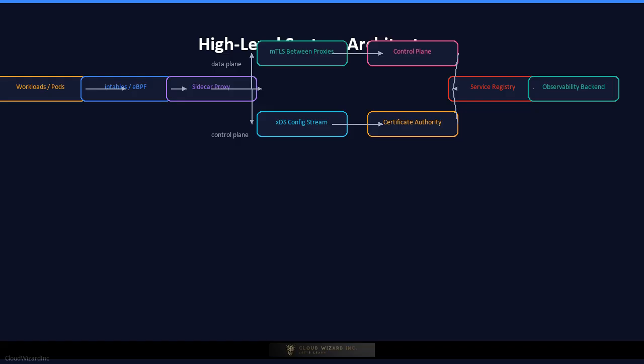The proxies talk to each other over mTLS and implement routing, retries, and telemetry. The control plane runs as a separate set of services that discover workloads, distribute configuration through the xDS protocol, issue certificates from a certificate authority, and push policy updates. An observability backend receives metrics, traces, and access logs from the proxies and renders dashboards, alerts, and SLO reports. The service registry, often backed by Kubernetes or Consul, keeps the mesh aware of where every service lives.